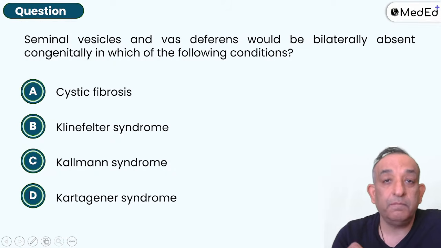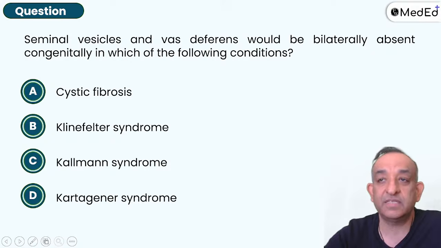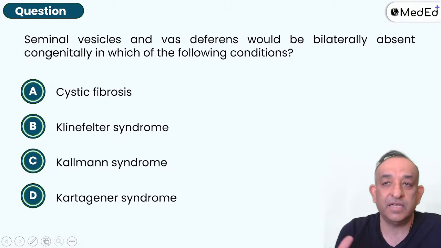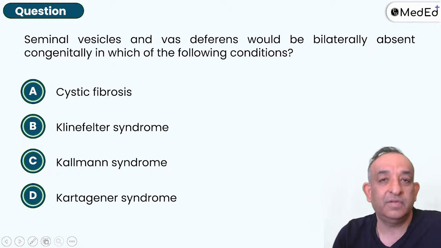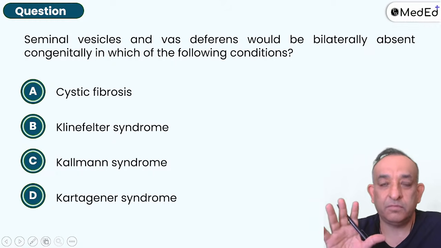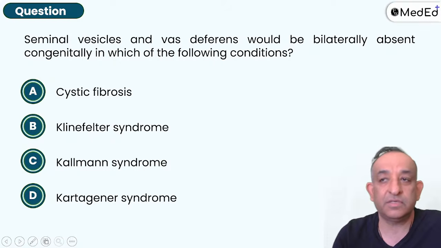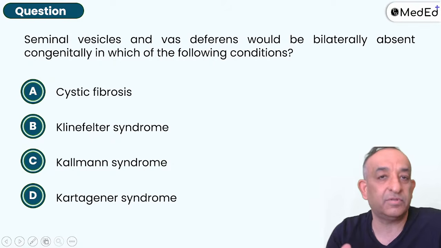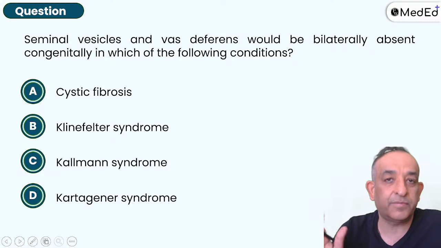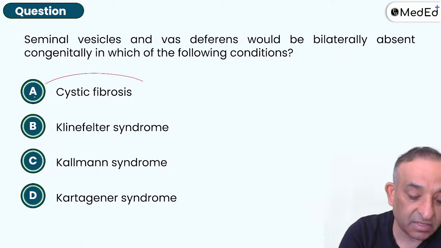So, congenital bilateral absence of vas deferens, CBAVD. This is for us infertility specialists. When it is there, straight away rule out cystic fibrosis. That's what is engraved into our genomes. Always think in terms of cystic fibrosis. It could be some other reasons also, but cystic fibrosis comes first in the list of our probabilities. So go ahead and mark cystic fibrosis.